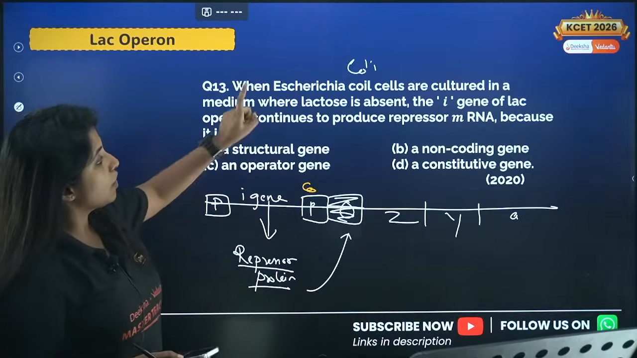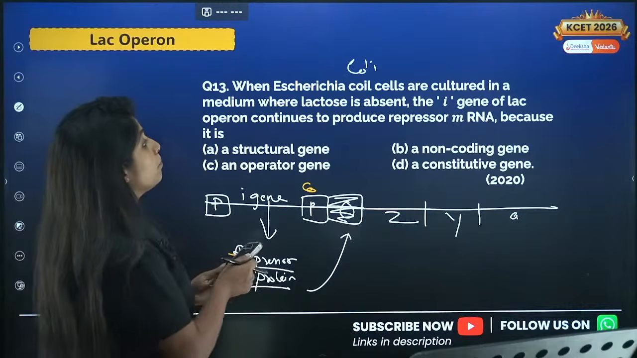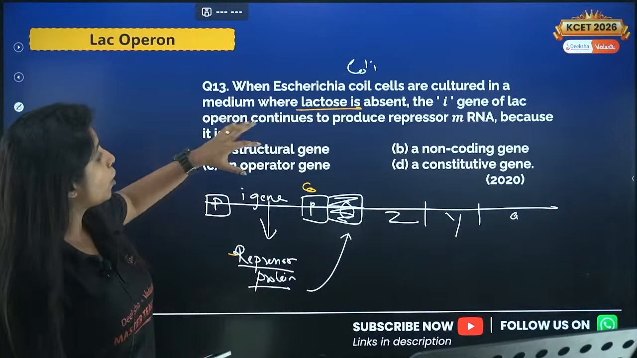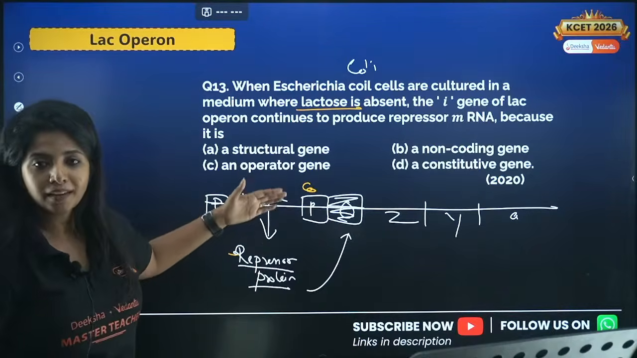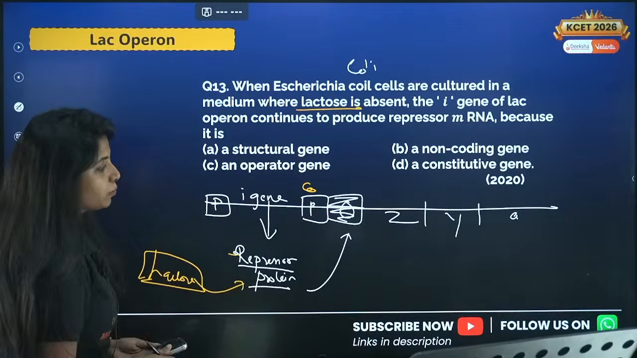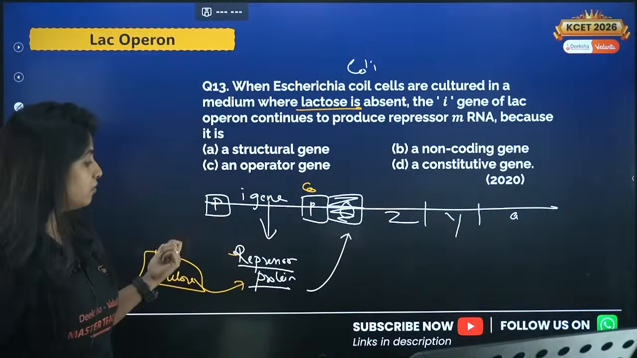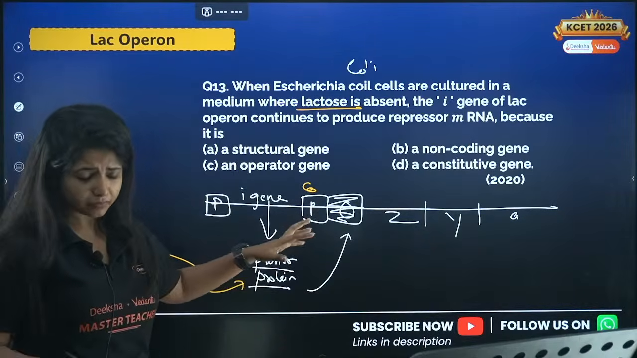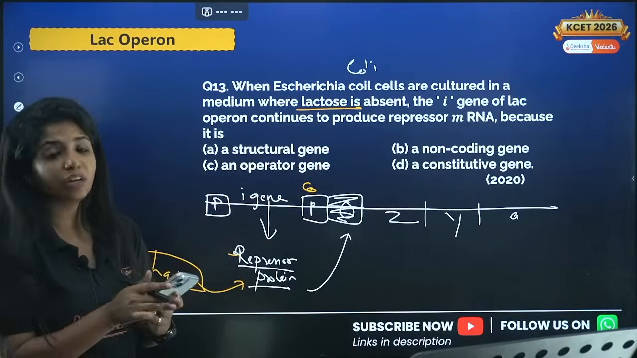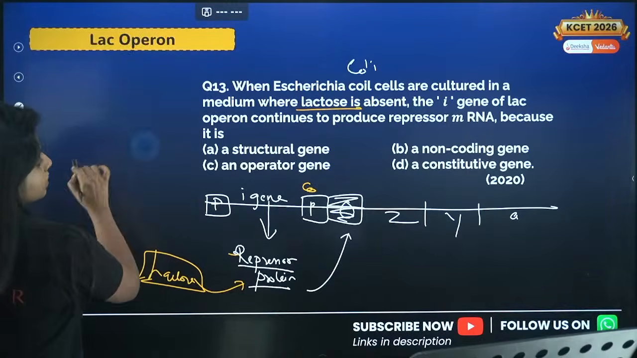Now your question is, I am culturing this E. coli in a medium where lactose is not there, and the I gene of lac operon continues to produce the repressor. Usually when lactose is there, the lactose goes and binds on the repressor protein. So it won't be able to bind on the operator region, and the whole process happens smoothly. So it has been asked, why is the I gene continuously producing the repressor protein? Any guesses what the answer is?